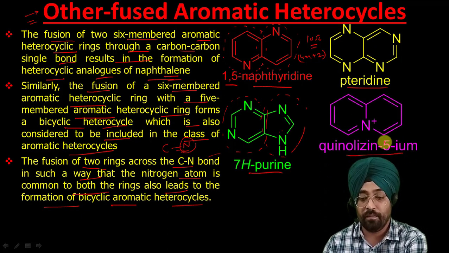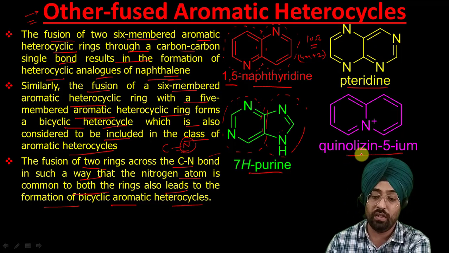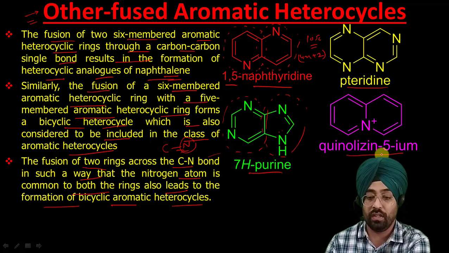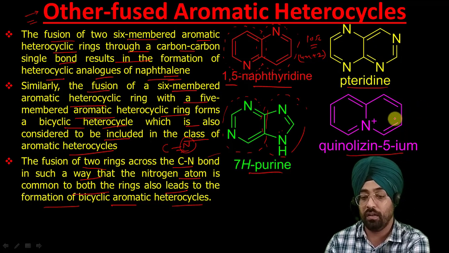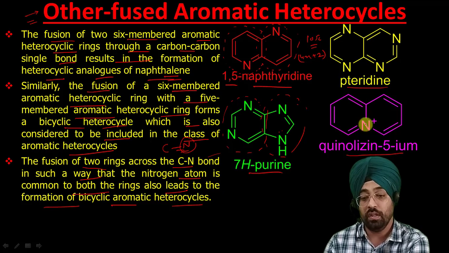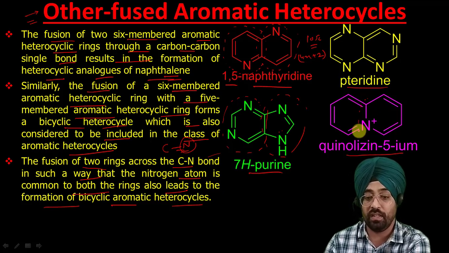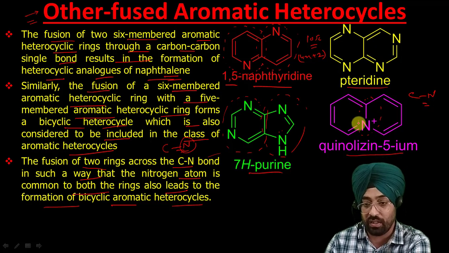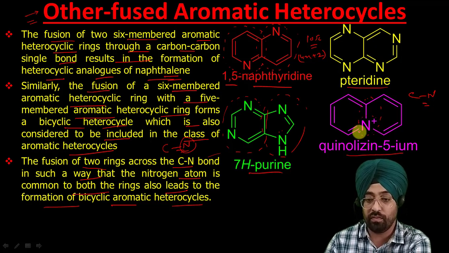Quinolizinium, or simply the quinolizinium cation. So here you can see the common bond is a carbon-nitrogen bond, or nitrogen is present at a fused position, the atom which is common to both the rings.